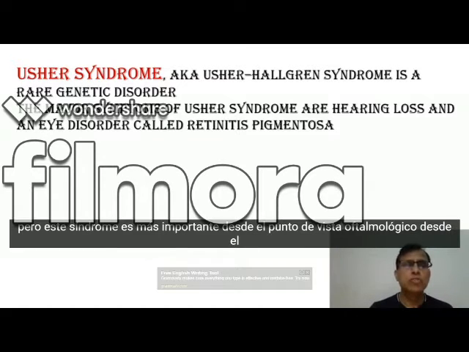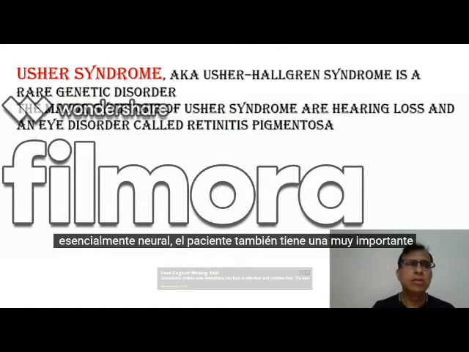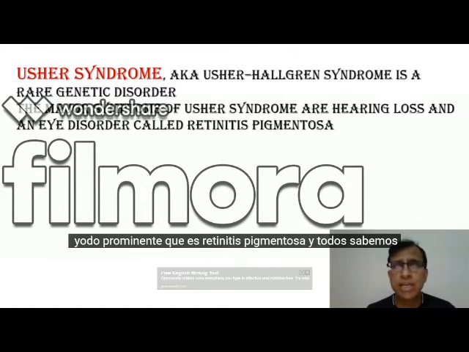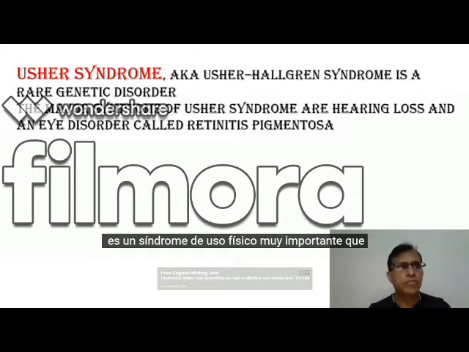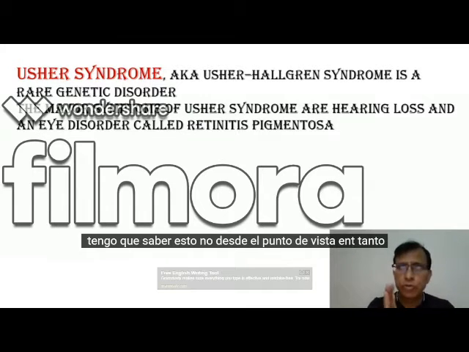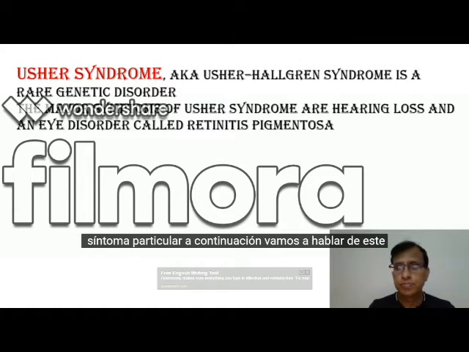But this syndrome is more important from the ophthalmology point of view, from the eye point of view, because along with the hearing loss, which is sensory neural, the patient also has a very important prominent eye disorder, which is retinitis pigmentosa. And we all know retinitis pigmentosa, which is also sometimes called tunnel vision, is a very important feature. So Usher syndrome, you have to know this not from the ENT point of view so much, but from the ophthalmology point of view, and that's why I always highlight this particular syndrome.